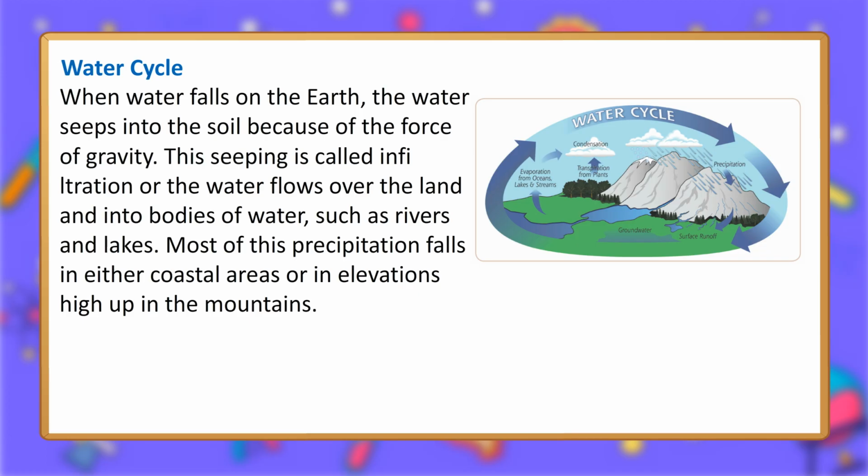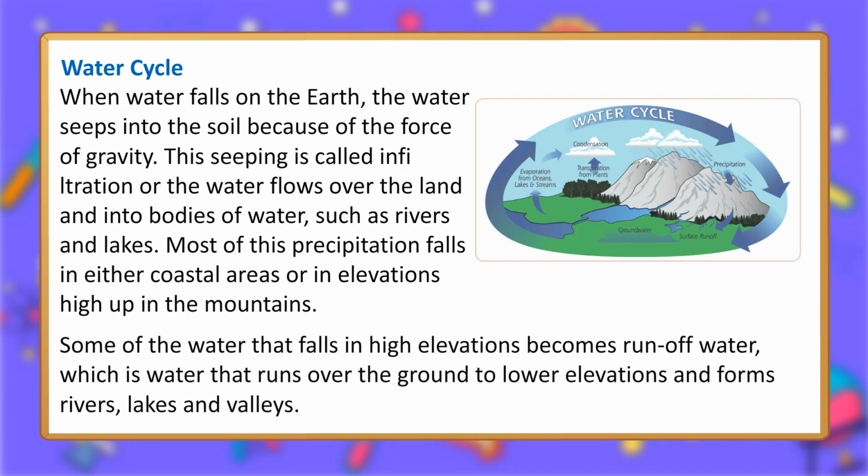This seeping is called infiltration, or the water flows over the land and into bodies of water, such as rivers and lakes. Most of this precipitation falls in either coastal areas or in elevations high up in the mountains. Some of the water that falls in high elevations becomes runoff water, which is water that runs over the ground to lower elevations and forms rivers, lakes and valleys.